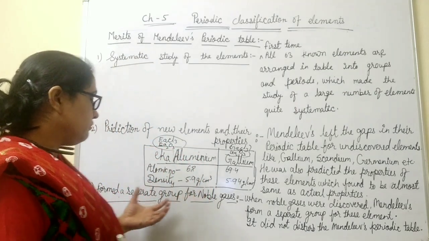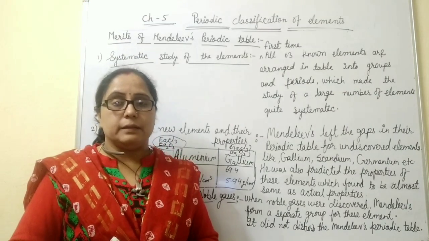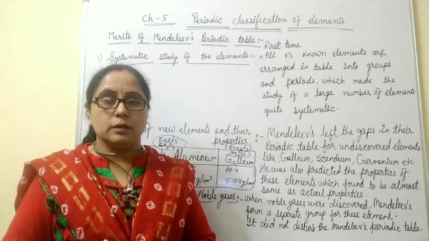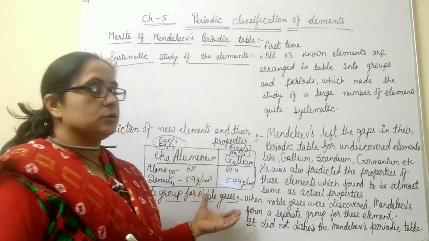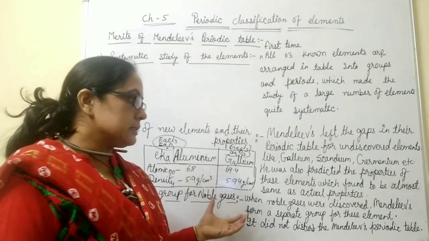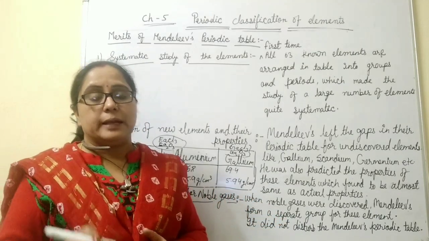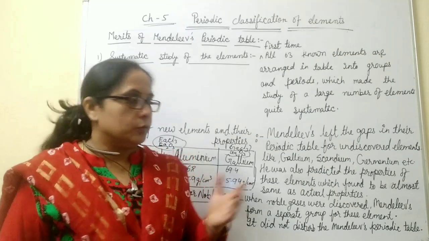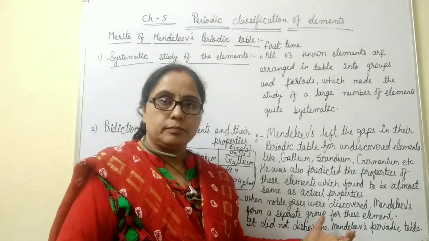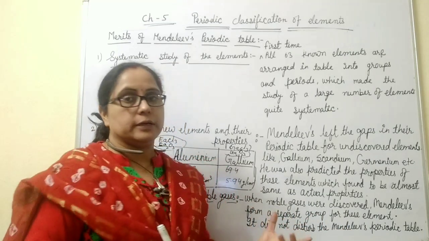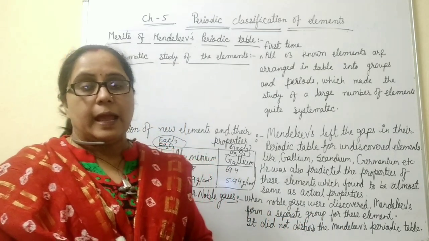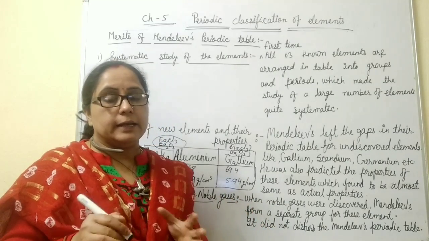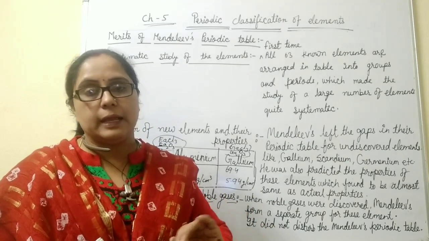And the third achievement of the Mendeleev periodic table: at that time, the inert gases had not been discovered. Later on, when these inert gases, or unreactive gases, were discovered, Mendeleev made a separate group, or vertical column, for them. In this way, the Mendeleev periodic table was not disturbed, and the inert gases, placed in a separate group, indicate that they are chemically unreactive.